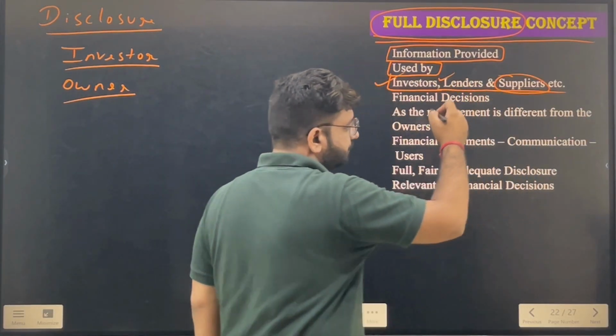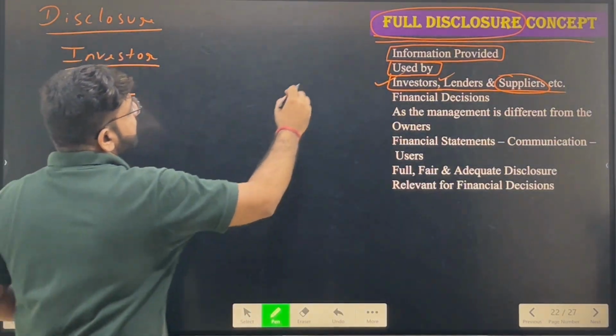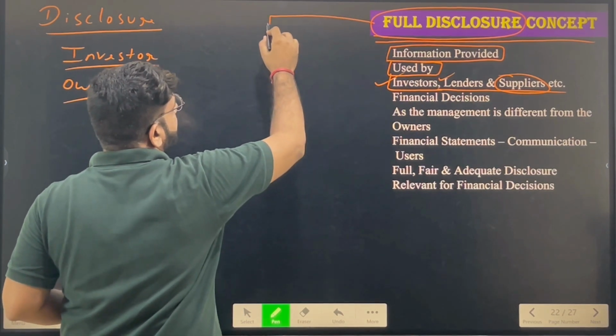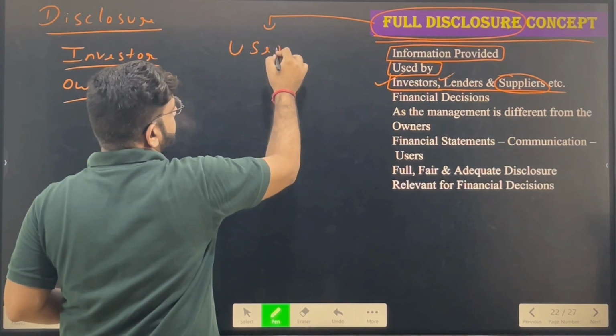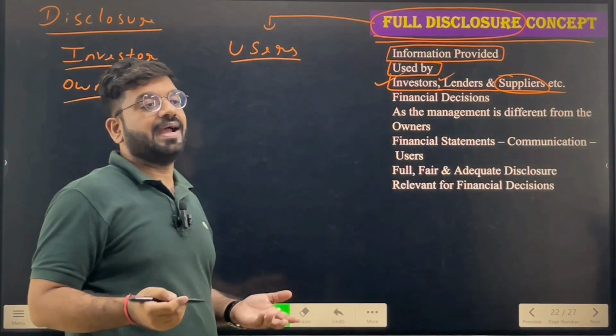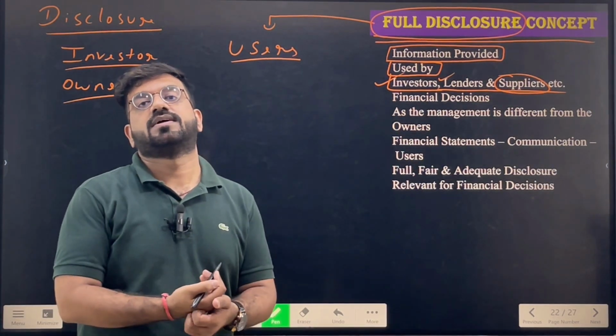Next are the suppliers. Who are the suppliers? Suppliers are those persons from whom we have purchased raw material or goods on credit. If we had purchased the goods on cash, nothing would be much important. But since we have not paid the cash, they are worried about their money: will they get the money back from us or not? So this concept says that everything has to be informed to the ultimate users of that particular information.